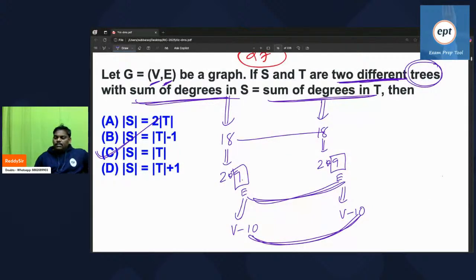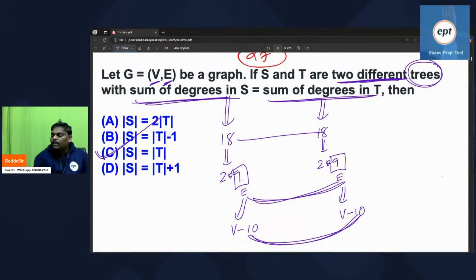Vertices are the same, edges are the same, exactly the same. Is it okay? The sum of degrees is 2 into E, 18 assumed. The sum of degrees in T is also 18, 2 into E. Both are 2 into 9. So 9 edges.